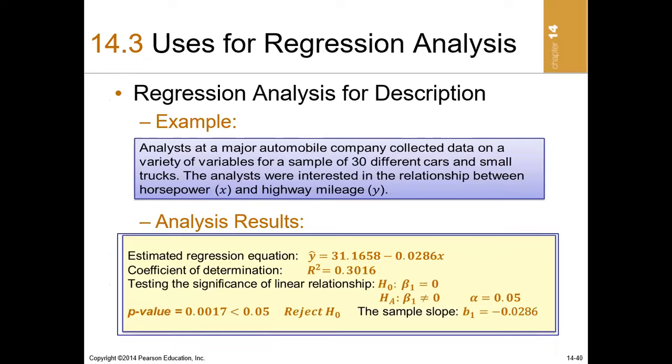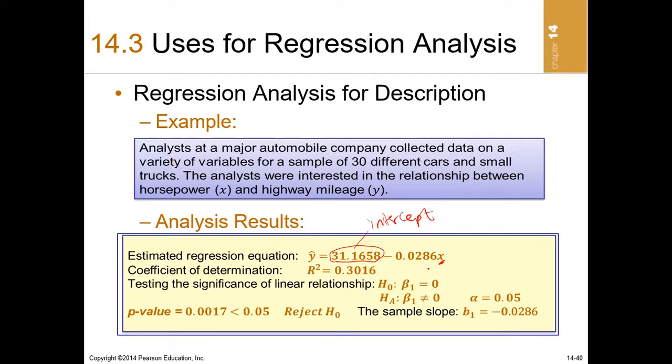Now, there are several uses of regression equation. We can use it to estimate a lot of things. So let's assume that there's a regression equation here. So the interpretation of this regression equation here is that when x is 0, average y will be 31.1658. That is how we interpret the intercept, all right?